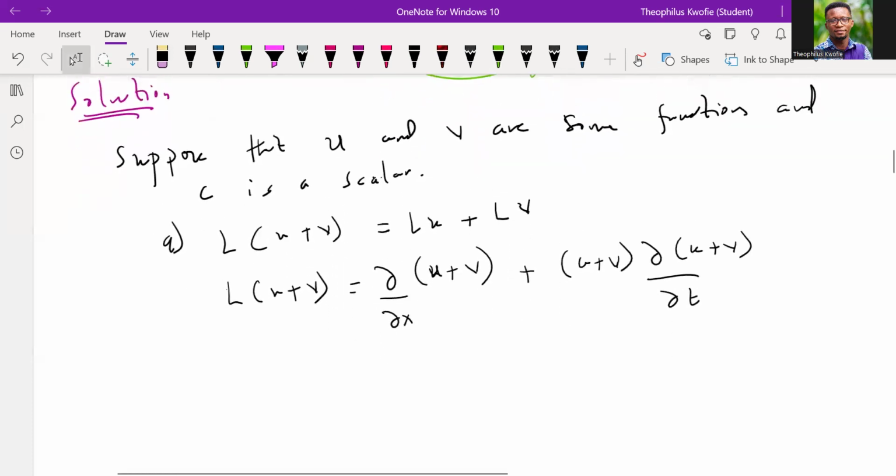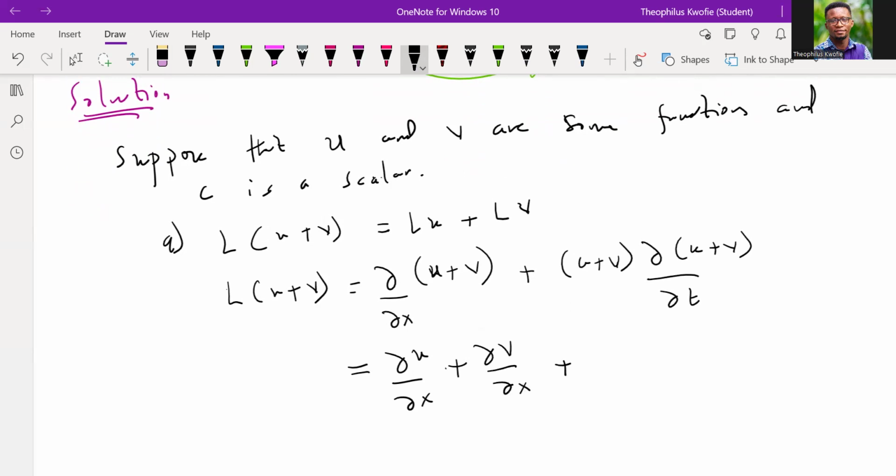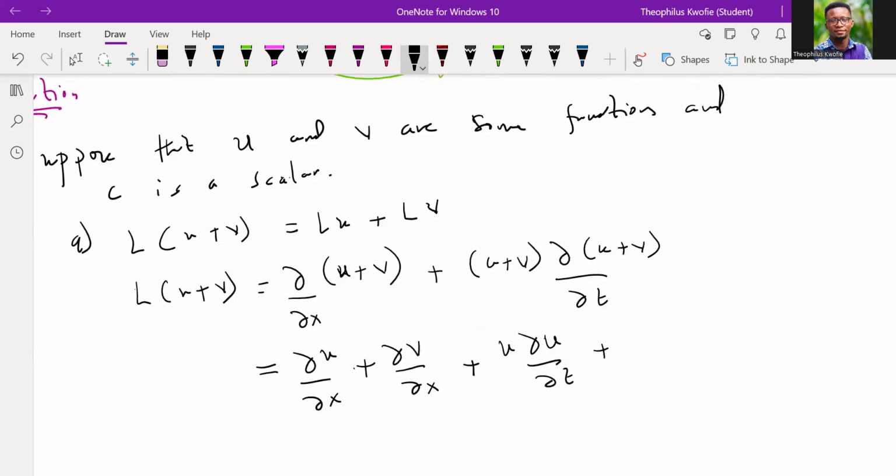Now let's distribute. By distributing, we should have the partial of U with respect to X plus the partial of V with respect to X plus, when we distribute this, U multiplying the partial of U with respect to T, plus U multiplying the partial of V with respect to T. We are just distributing this, okay?